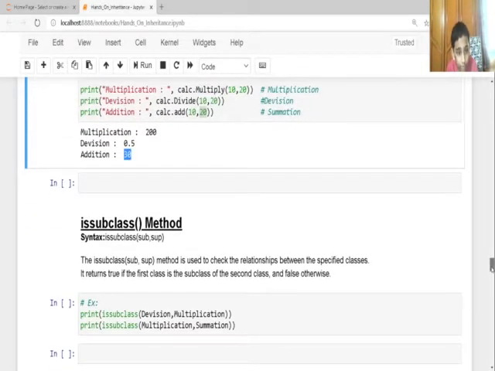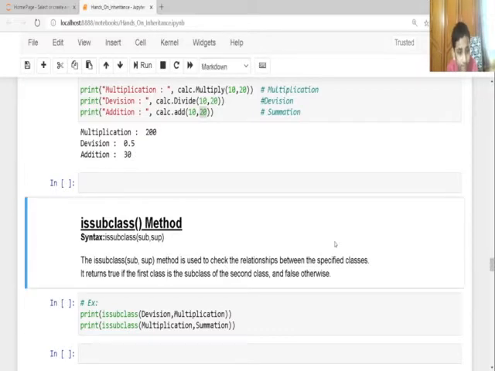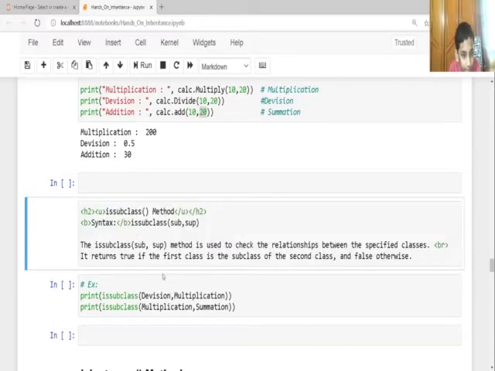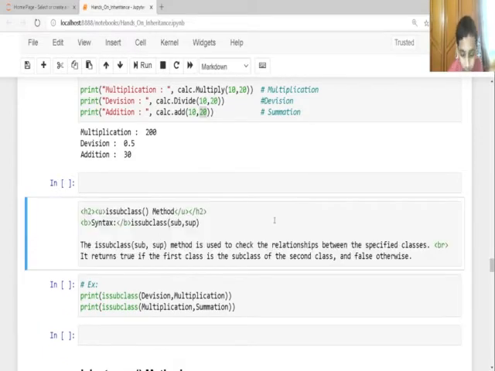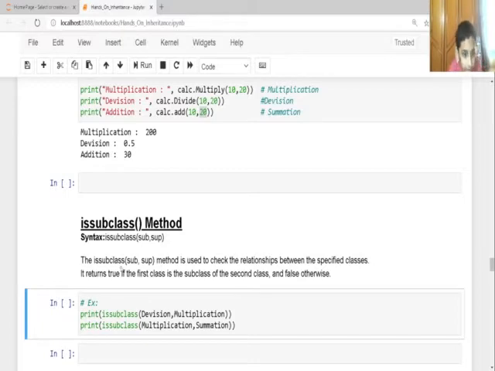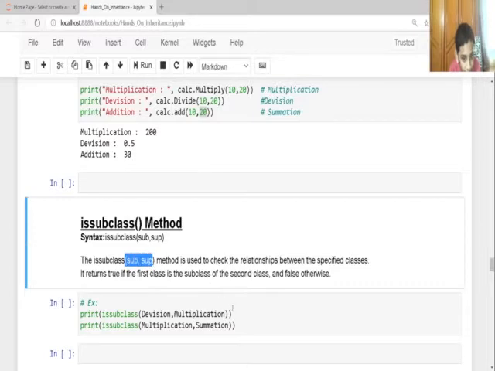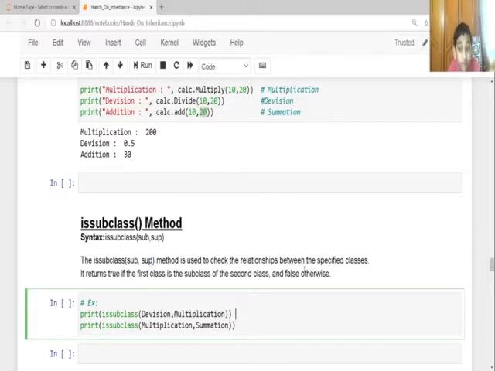Now I'm going to tell you about the issubclass method. The syntax is issubclass with the subclass here and the superclass. The issubclass method is used to check the relation between the specified classes. It returns true if the first class is a subclass of the second, but if it's not a subclass, it will give false otherwise.